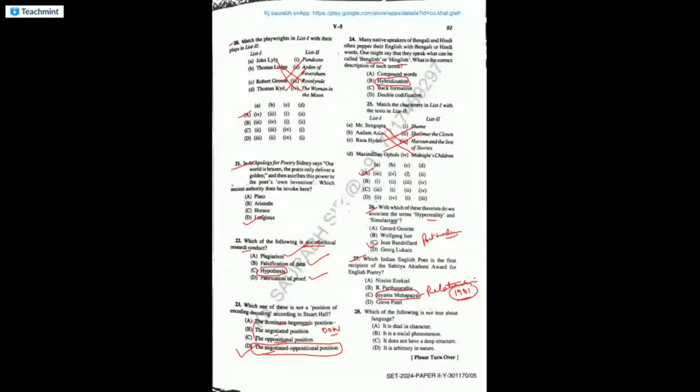Okay, which of the following is not true about language? It is not true that it does not have a deep structure. It has a deep structure. What is true, by the way? It is dual in character. It is a social phenomenon. It is arbitrary in nature. Language is arbitrary in nature. We know that. Ferdinand de Saussure famously coined that.